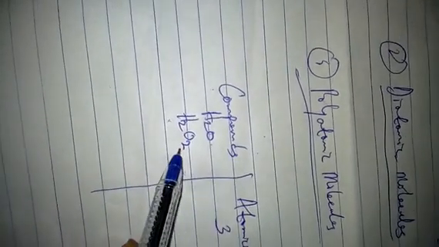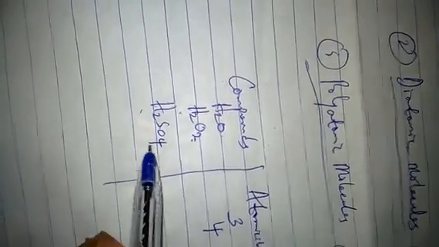Now, let's look at H2O2, hydrogen peroxide. We have 2 hydrogen atoms and 2 oxygen atoms. So that will become what? 4. Okay, let's pick this one, H2SO4, tetraoxosulfate 6 acid. So we have 2 hydrogen atoms, 1 sulfur atom and 4 oxygen atoms. So that is 3 plus 4, that is 7. Okay, let's look at this one, NH3, ammonia. So we have 1 nitrogen atom and 3 hydrogen atoms, and that becomes 4. There are more. So I've taught you how to find the atomicity of a compound.